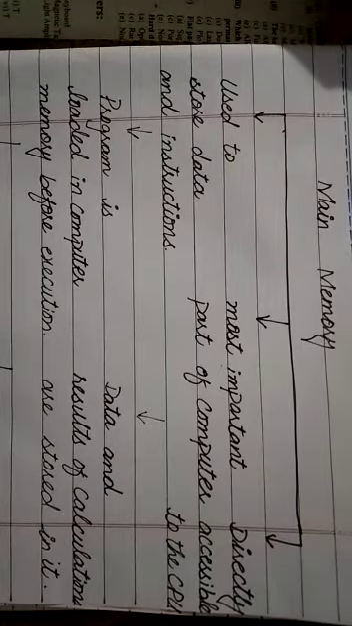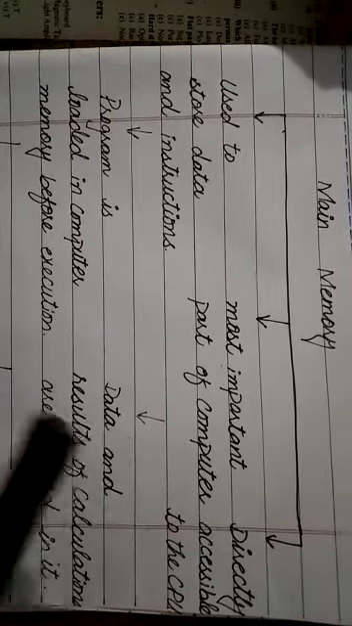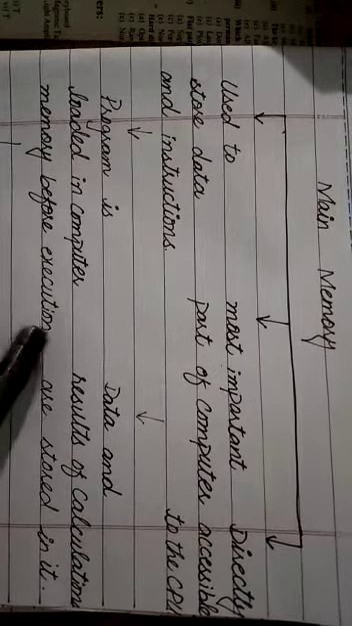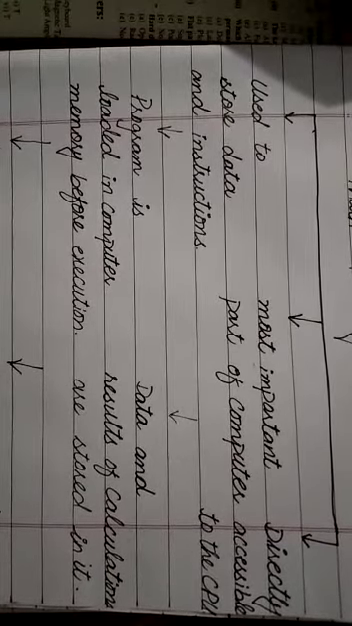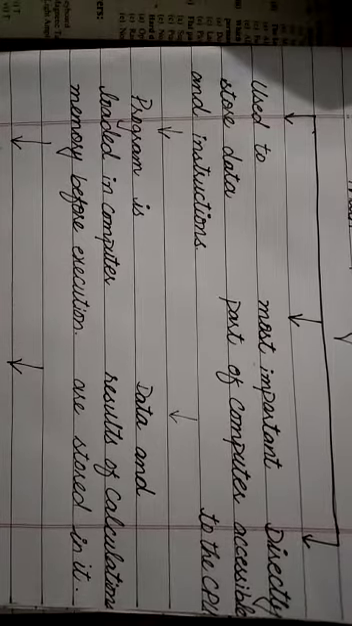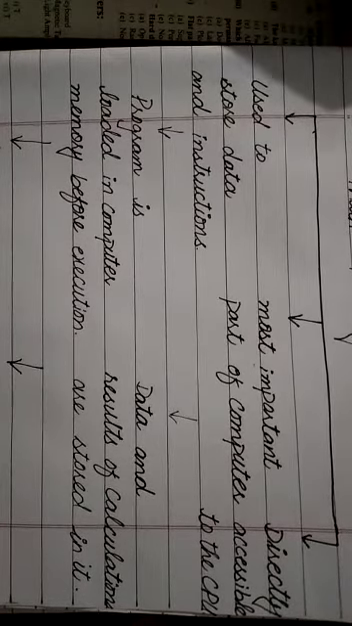Okay students, so you will learn a few points of main memory: it is used to store data and instructions, it is the most important part of computer, and it is directly accessible to the CPU. Firstly the program is loaded in computer memory, then it executes, and data and results of calculations are stored in main memory. Computer cannot work without main memory, and main memory is very fast and limited in storage capacity, but it is a very important and fast part of computer.